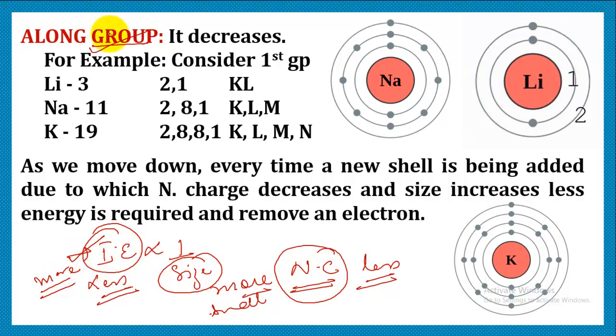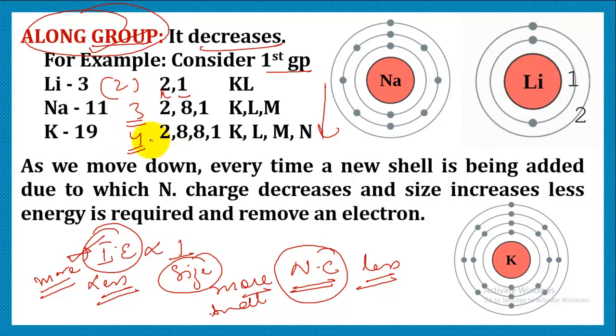So now let's start with group. What do we get to see in a group? As we move down the group, the ionization energy decreases. Let's consider the first group: lithium, sodium, potassium. Let's write their configurations: 2,1; 2,8,1; 2,8,8,1. When we are moving down, every time a new shell is being added. Lithium possesses only 2 shells, K and L, sodium possesses 3 shells, potassium possesses 4 shells. So every time a new shell is being added.